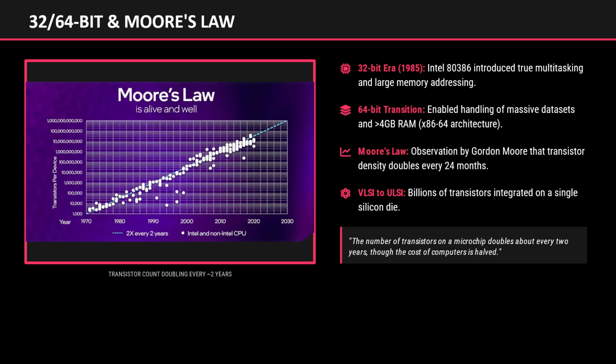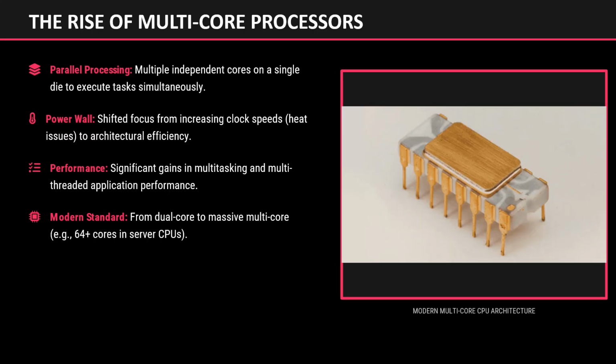Later, the transition to 64-bit processors enabled systems to handle extremely large datasets and memory capacities beyond 4 gigabytes of RAM. This advancement became essential for modern applications such as operating systems, high-performance computing, data analytics, and large-scale databases.